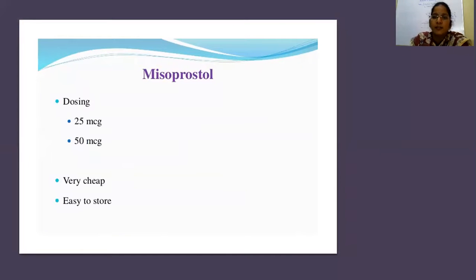Misoprostol is a favorite for all obstetricians and gynecologists. It is available in the form of a tablet of 200 micrograms. To make a 50 microgram dose, you have to divide the tablet into 4 parts, and for 25 micrograms, you have to divide it into 8 parts. It is very cheap and easy to store.